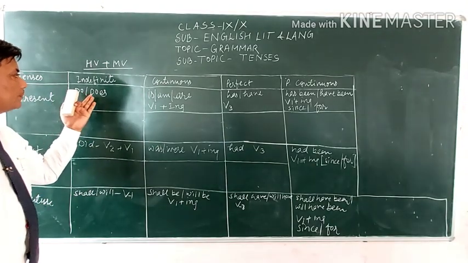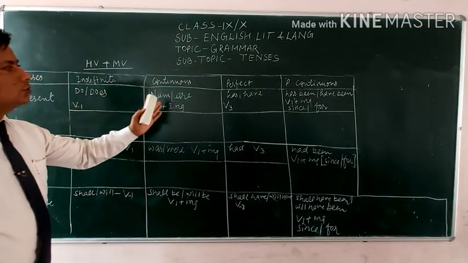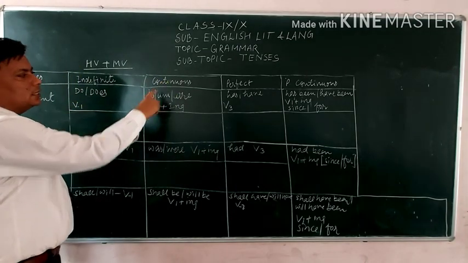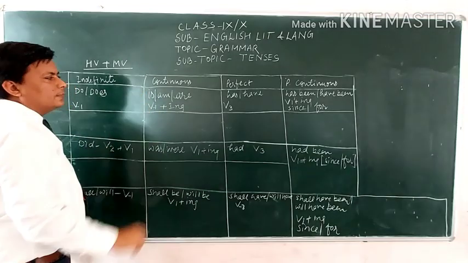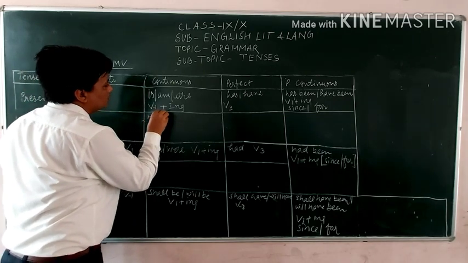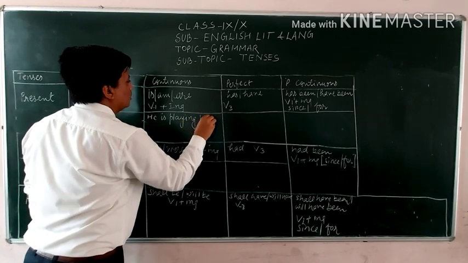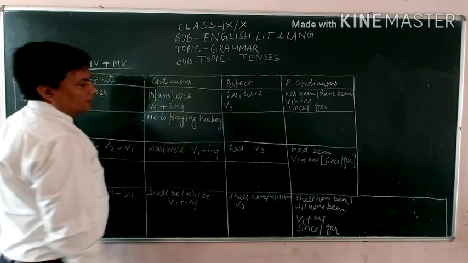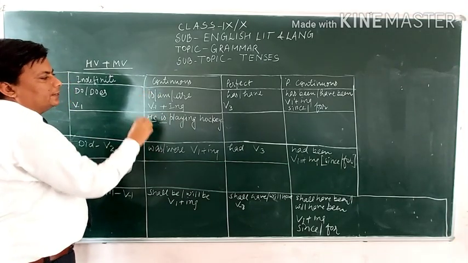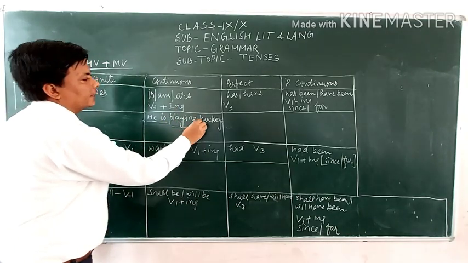there is no use of do or does. It is used only in negative and interrogative sentence, but there is no problem. Is, am, are is the helping verb used in present continuous tense, and the main verb first form plus ing, like he is playing hockey. His subject, is helping verb taken from here. Main verb, this is play, first form, ing is used over there, playing, and hockey is the object.